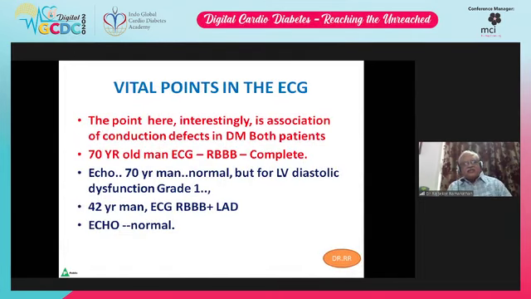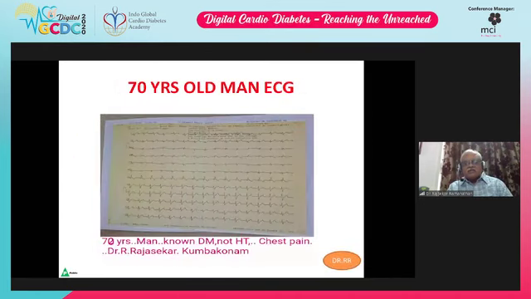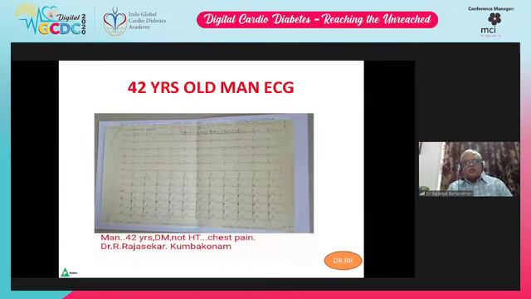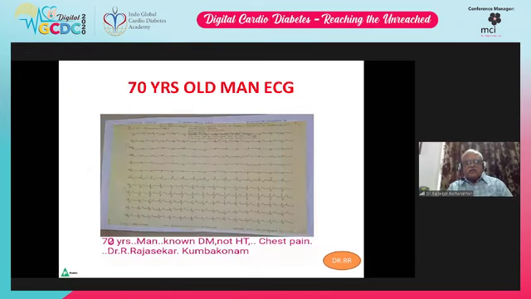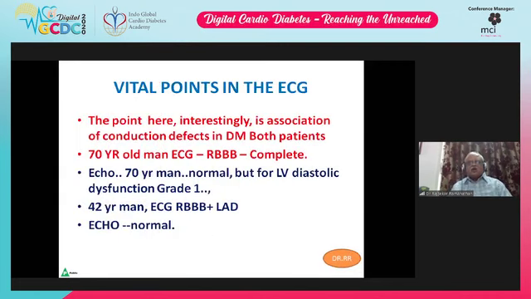The vital point in the ECG is that, interestingly, there is an association of conduction defects in diabetic patients. So this is a 70-year-old man. This is a 42-year-old gentleman, a known diabetic but not hypertensive, with chest pain. That ECG is of a 72-year-old man, again diabetic, not hypertensive. You can see the vital points in both these ECGs. Interestingly, there is an association of conduction defects in diabetics in both patients.